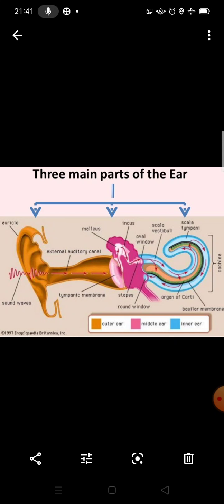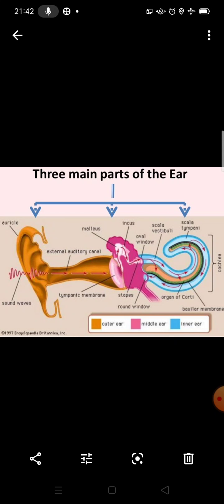The cochlea changes this vibration into an electrical signal, which reaches the brain through the auditory nerve. The brain then lets you hear the sound and processes the information from the ear. And let us differentiate between the different types of sound.